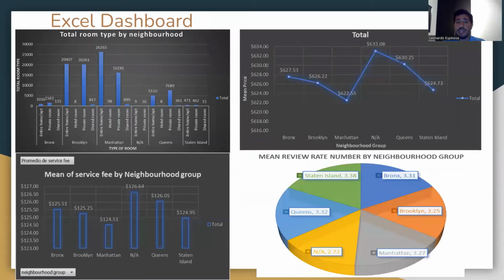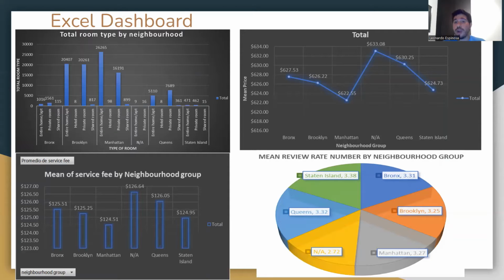So as we can see, this dashboard has all the graphs for the past tables, where number 1 is the total room type by neighborhood. We have the distribution along Bronx, Brooklyn, Manhattan, Queens, and Staten Island. As we can see, the most popular or the most published one is entire home or apartment, and these are distributed between Brooklyn and Manhattan. And the fewest are in Staten Island and Bronx.